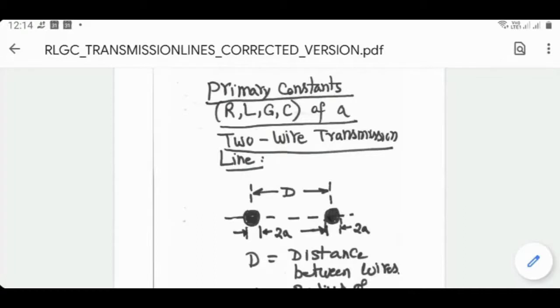Two-wire line is the simplest possible line. Telephone wire, by the way, transmission lines are not used only for power transmission. They are also used for carrying telephonic signals. Power systems will work at 50 hertz, or 60 hertz in the US. But telephone lines will work at frequencies of the order of kilohertz.